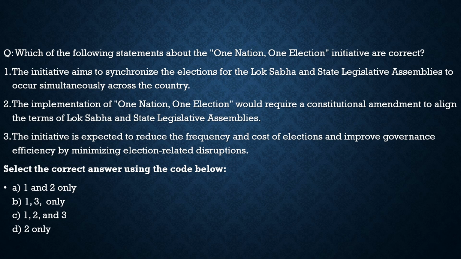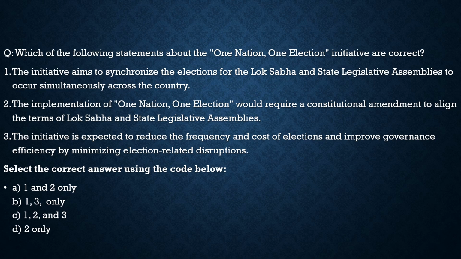It says, which of the following statements about the one nation one election initiative are correct? Statement 1, the initiative aims to synchronize the elections for the Lok Sabha and state legislative assemblies to occur simultaneously across the country. 100% correct, nothing wrong with this statement. Statement 2, the implementation of one nation one election would require a constitutional amendment to align the terms of Lok Sabha and state legislative assemblies. 100% correct, nothing wrong with this statement. Also, this statement is also correct.